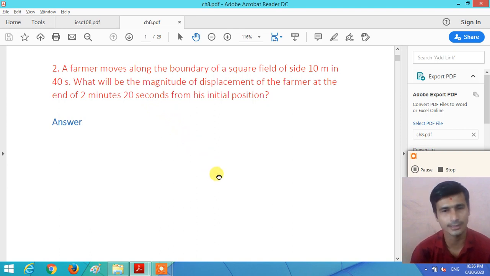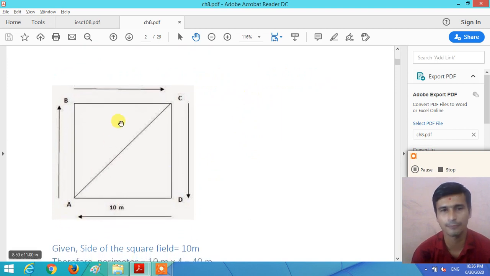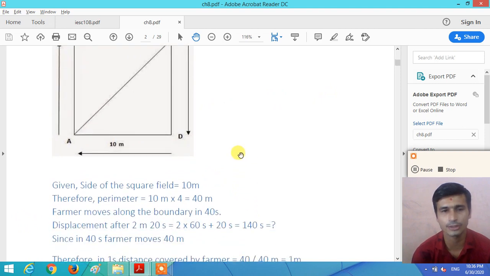So let us discuss the answer. Here, consider the square field like this, and a farmer starts his motion at any point A, B, C or D. The side of the square field is given as 10 meter, right?